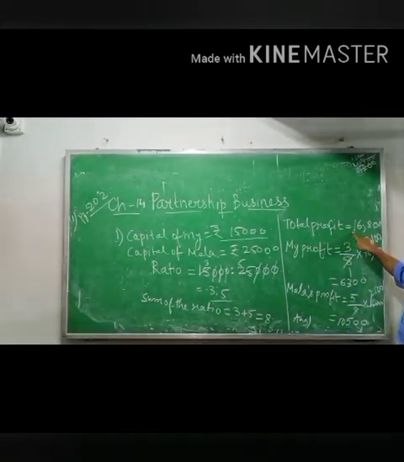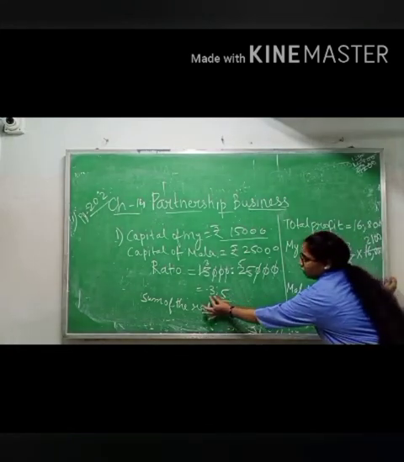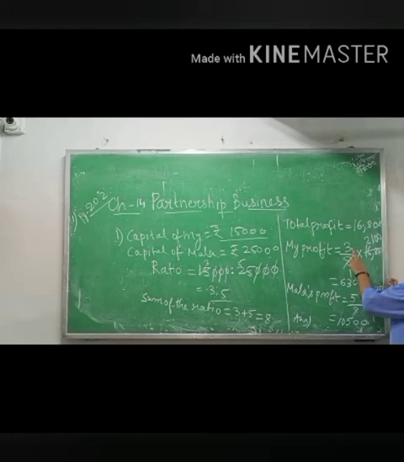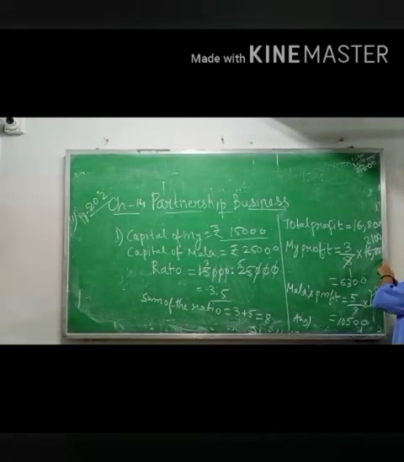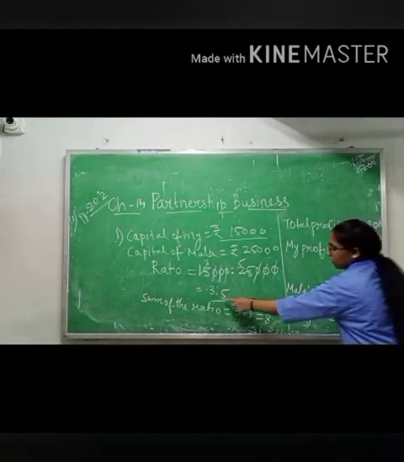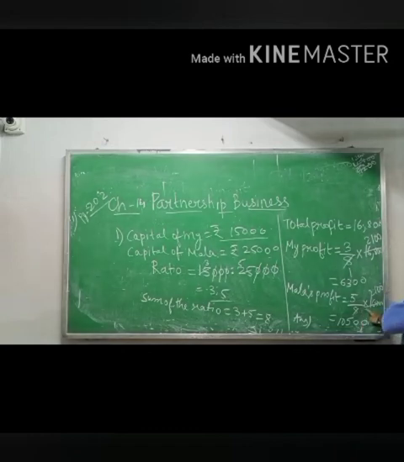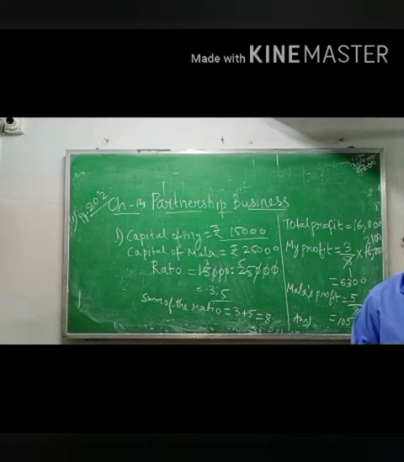Total profit is how much? They are telling 16,800. Total profit is this one. So how will you find my profit? Your ratio 3 by sum of the ratio 8 into total profit. 8 ones are 8, 8 twos are 16, 0 0. You get 6,300. Now Mala's profit is the same. Mala's ratio is 5, sum of the ratio is 8, into 16,800, you will get 10,500. Okay, copy this one.